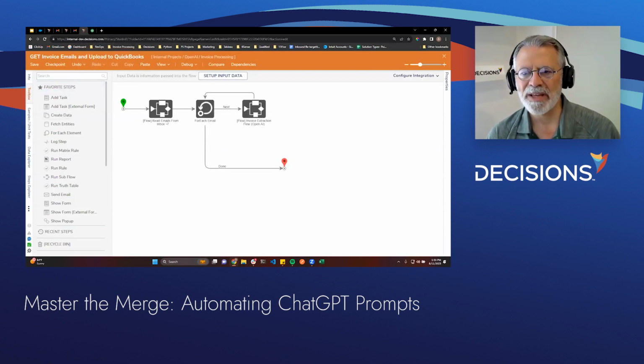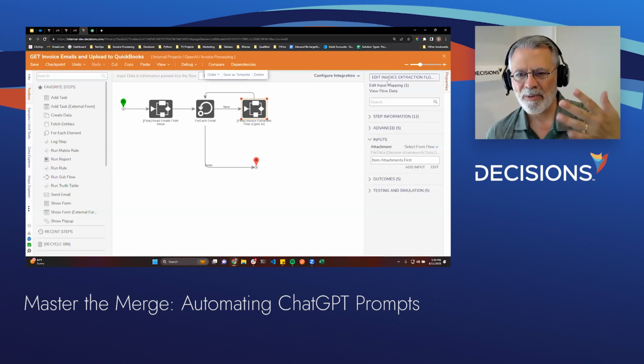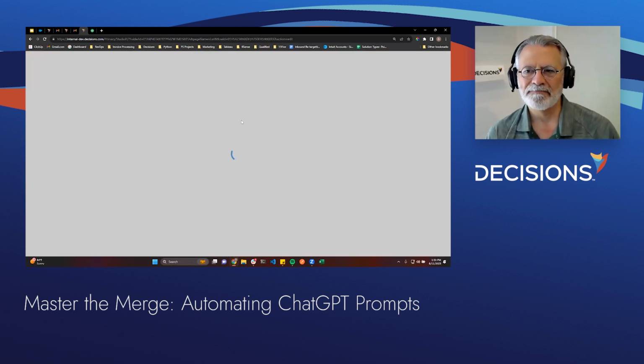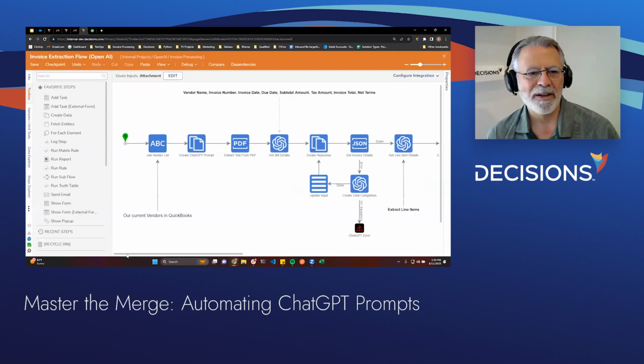If there's an unread message, it grabs it, extracts the PDF, and does an OCR pull on the data within that. Then we send it to ChatGPT and ask it a bunch of questions. And from that, when we get all the responses, we put it in a JSON structure and stick it into QuickBooks, which is our accounting system.